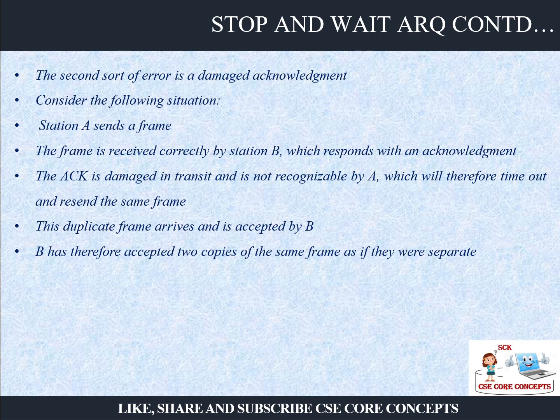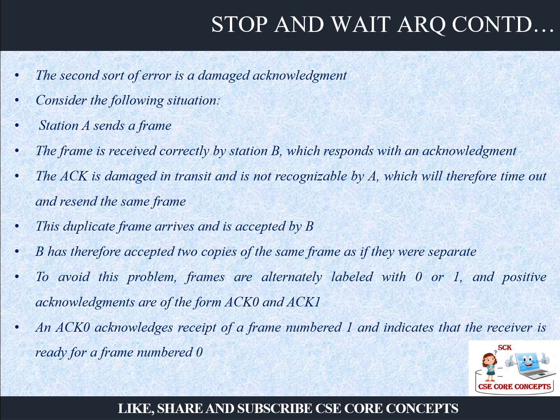So the destination will receive two copies of the same frame, right? So therefore it accepted the two copies as if they were separate. How will the destination know that this is the same copy? So it is a good practice that you should give some number to your frames, so that the destination can understand whether it is the same frame or not.